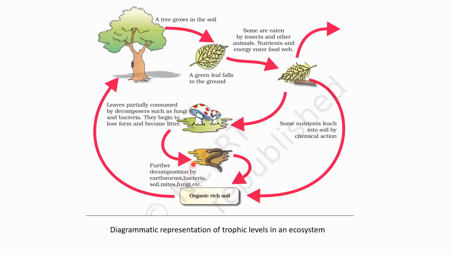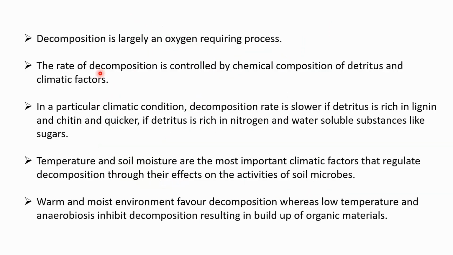Further decomposition by earthworms, bacteria, soil mites, etc. makes it organic rich soil. This organic rich or nutrient rich soil then helps the tree to grow again, by providing the nutrients to the plants. So this is a diagrammatic representation of trophic levels in any ecosystem and how different organisms are dependent on each other.